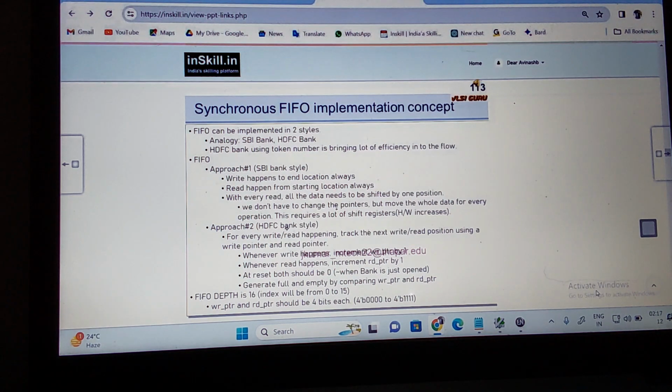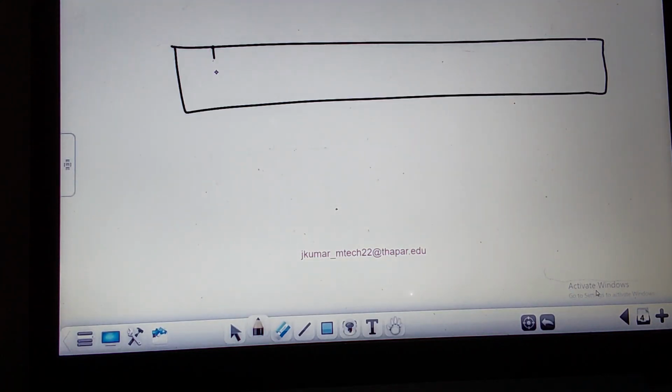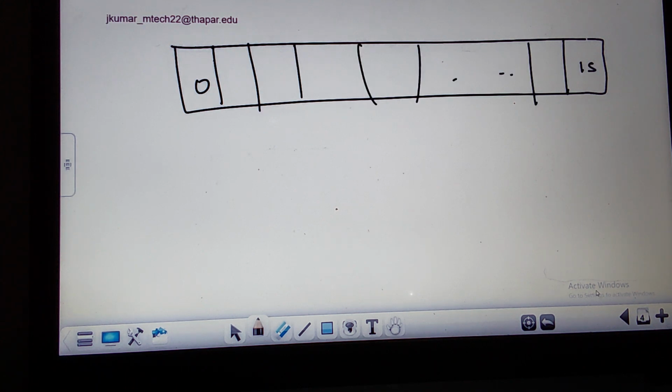So to implement this, a FIFO can be implemented in two ways. What is the analogy of this? Let us take two banks, SBI Bank and HDFC Bank. HDFC Bank uses token numbers. They are going to give the token numbers. Let us take that there are 16 chairs in the bank, numbered 0 to 15. They will issue the tokens: this is token 0, this is 1, 2, 3, and so on.